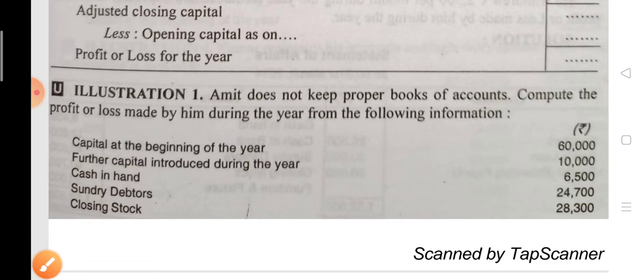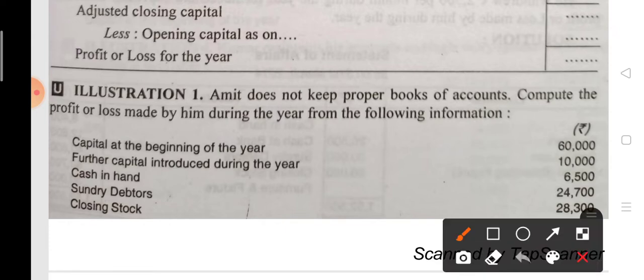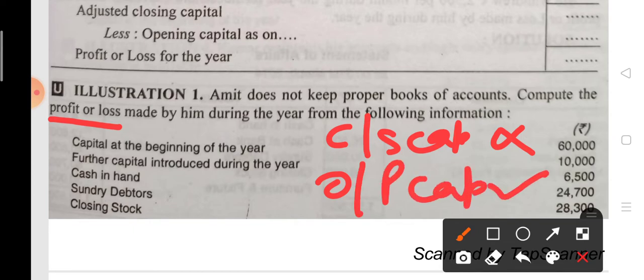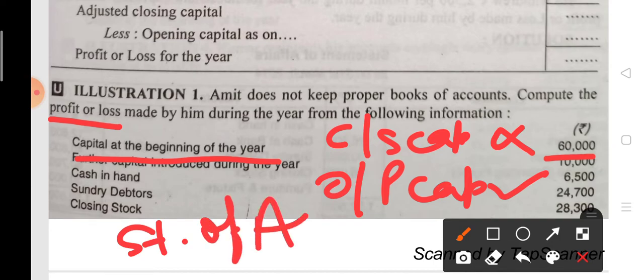So children, for this, the main thing is you have to find out profit or loss. For this, you want closing capital, which is not given here. You want drawings. If drawing is not given, then no problem. If additional capital is not given, then no problem. The main thing is closing capital and opening capital. So here opening capital is given, this is 60,000, but closing capital is not given. So first of all, find out closing capital by making a statement of affairs.